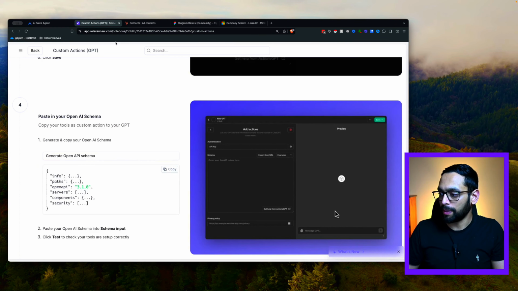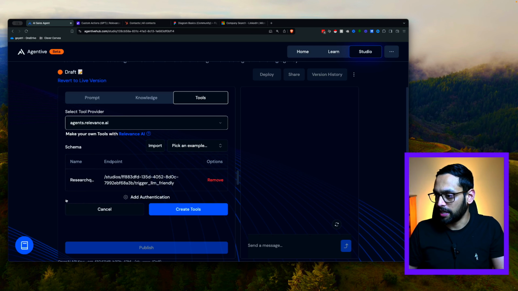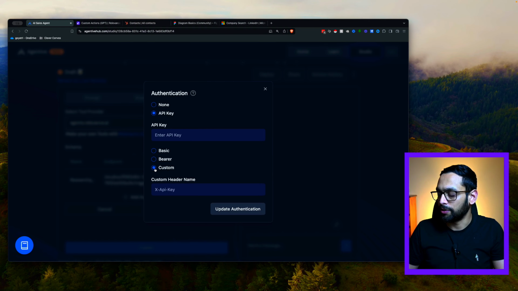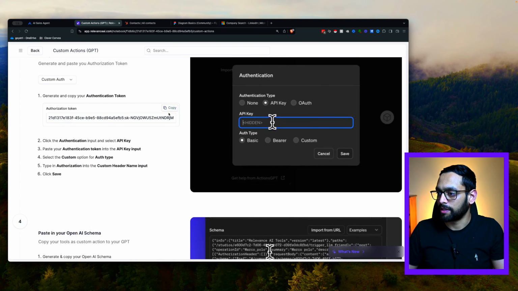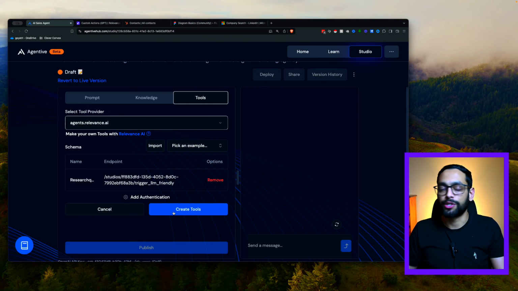So we hit copy on that, go back to Agentive, go to tools, and if we hit new tool provider, we just paste in this OpenAPI schema and it should automatically recognize. And then you need to hit create authentication, go API key, go custom. We need to then copy this token that we've generated, put it into the API key, and then have authorization as the header. And if you then hit create tool, it's going to create that tool for your agent.